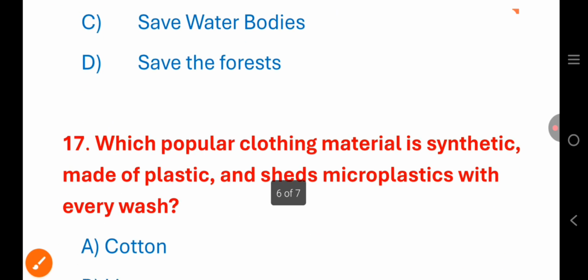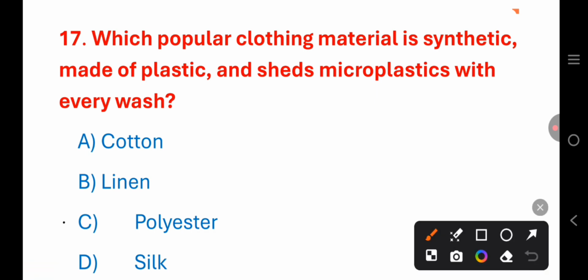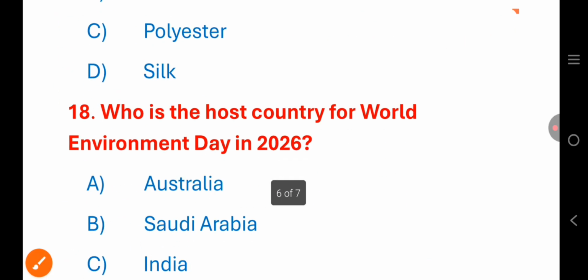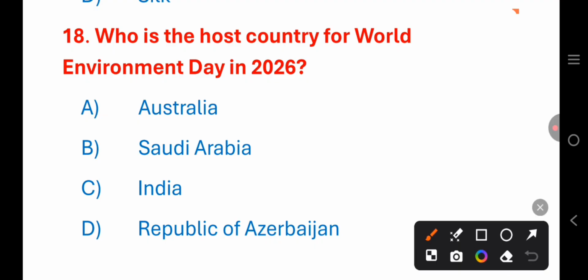Next. Which popular clothing material is synthetic, made of plastic, and sheds microplastics with every wash? Cotton, linen, polyester, or silk? That is polyester, option C. Next. Who is the host country for World Environment Day in 2026? Australia, Saudi Arabia, India, or Republic of Azerbaijan? It is option D, Republic of Azerbaijan.